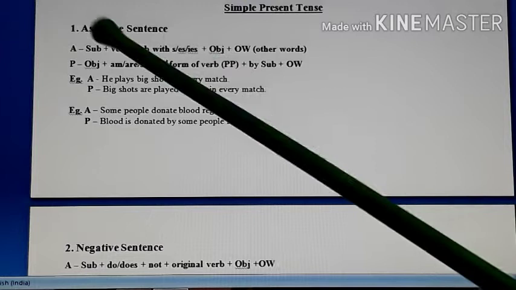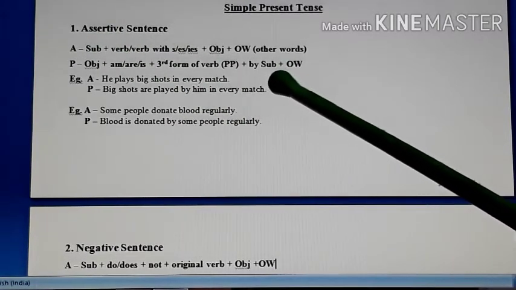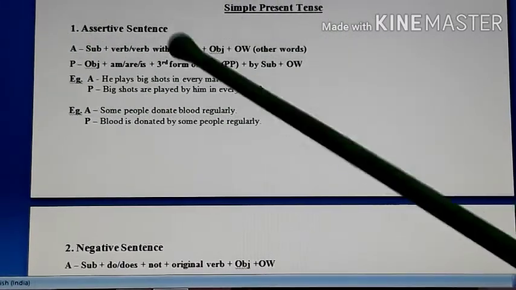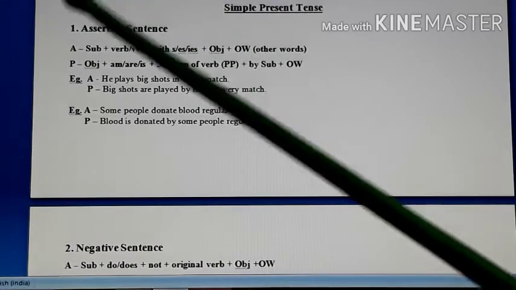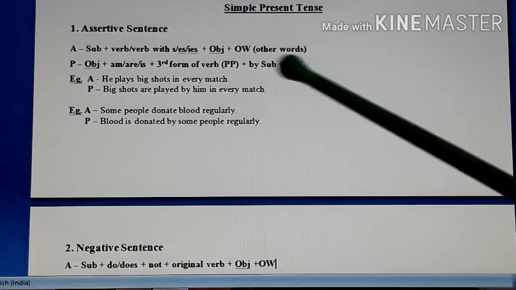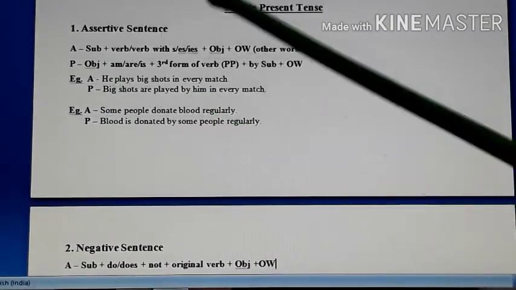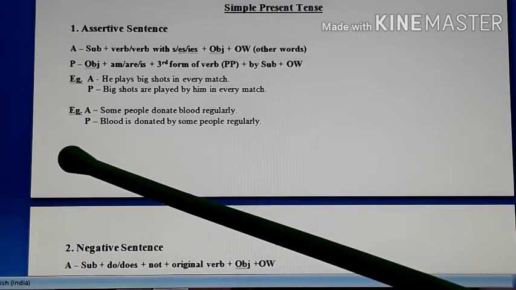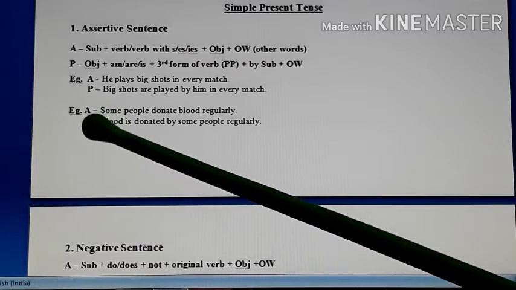Remember again, the subject was in the beginning, now it comes at the place of object. So as I had told you earlier, I becomes me, we becomes us. So here if the subject is I, it will become me over here. If the subject is we, then it will become us, and then you have other words. Okay. Now look at the example so it can be clear for you. You can remember these changes according to the structure and also according to the examples. Okay, just remember one example, and then the remaining sentences you can do on your own.